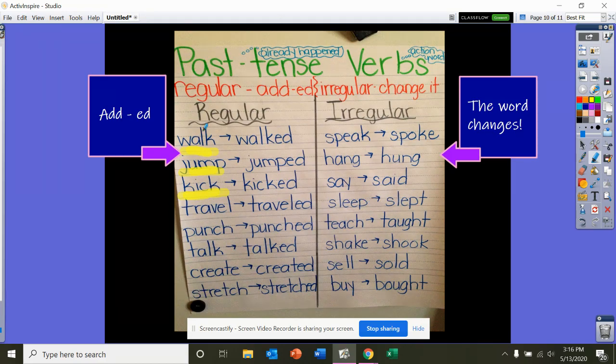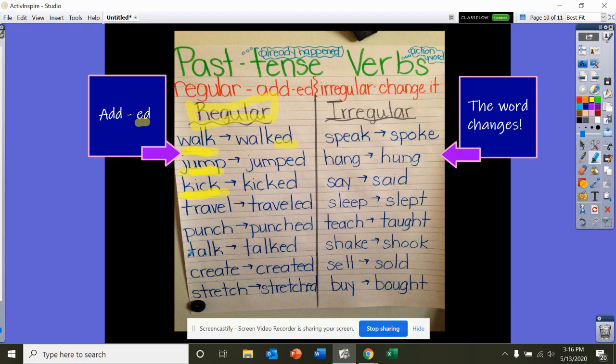So there are two kinds of verbs that we have. We have regular verbs. Those are words that you can add an -ed at the end when you're talking about them in the past. So instead of saying, I walk down the street, you can say, I walked down the street yesterday. You add an -ed at the end to show that it already happened.